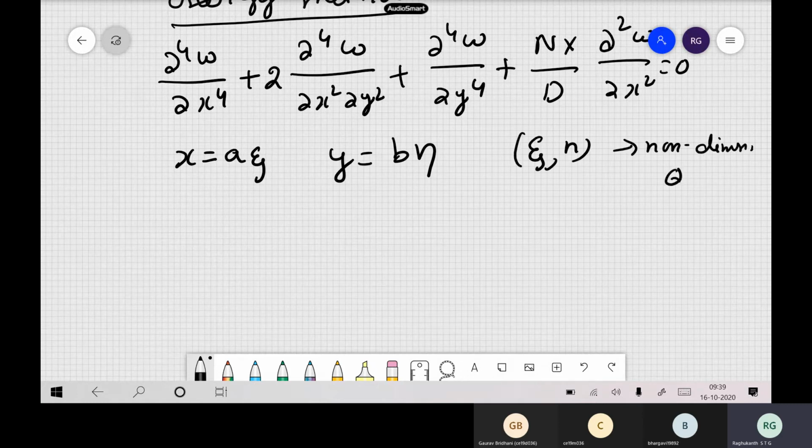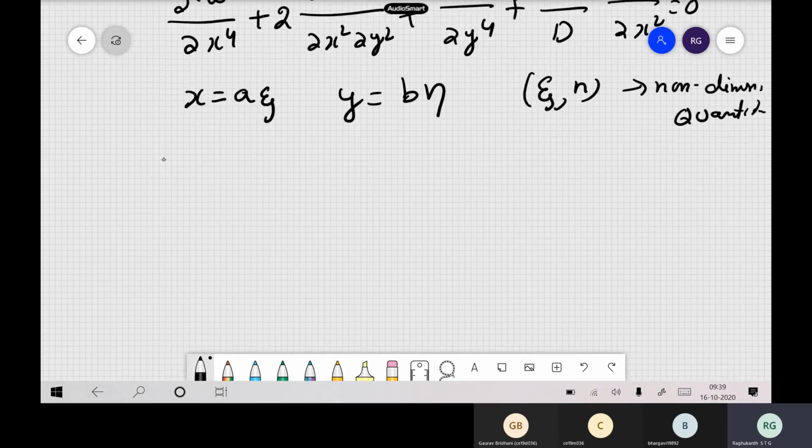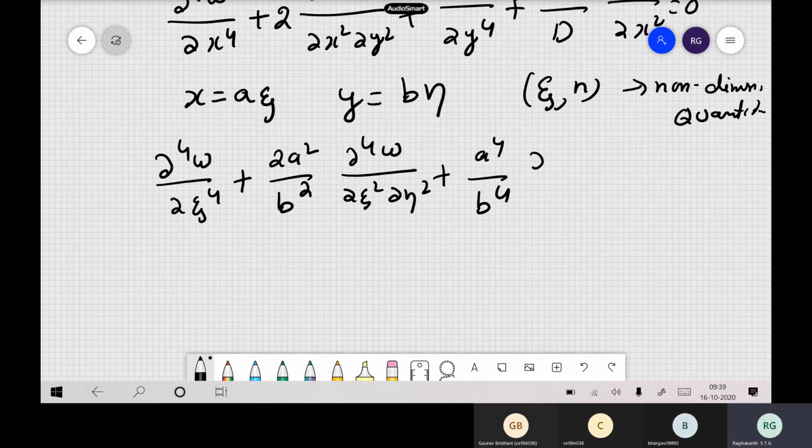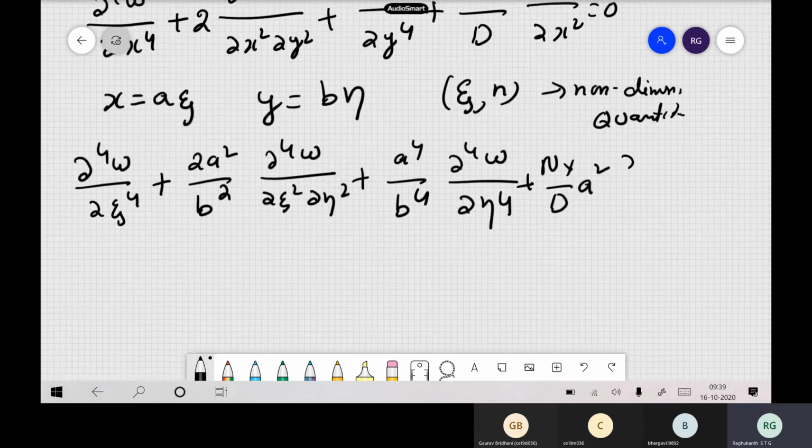Sometimes this becomes easy to solve. Then the equation of equilibrium will be ∂⁴w/∂ψ⁴ + 2(a²/b²) ∂⁴w/∂ψ²∂η² + (a⁴/b⁴) ∂⁴w/∂η⁴ + (Nx/D) a² ∂²w/∂ψ².